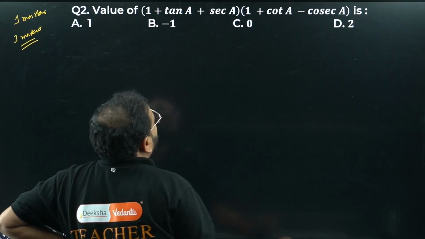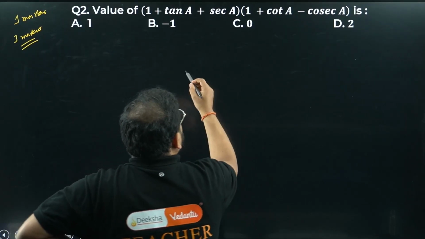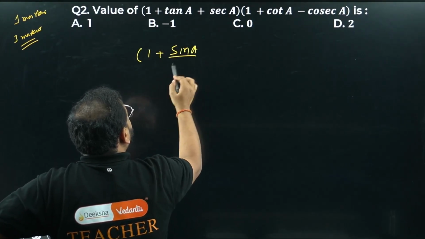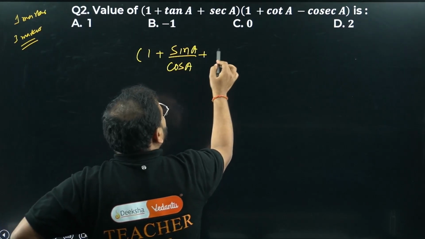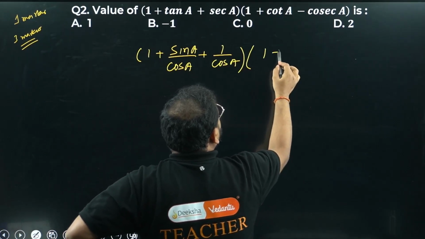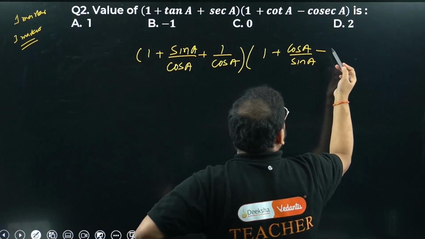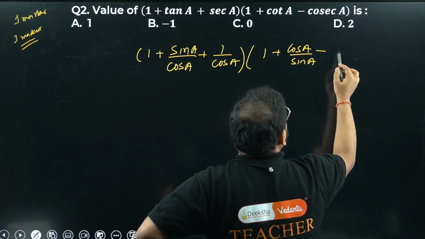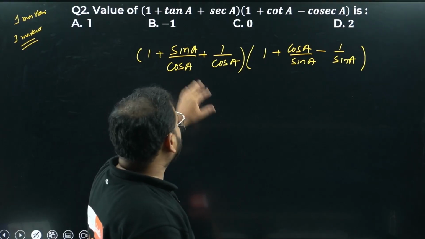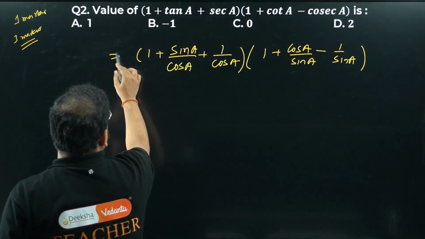Okay, so I can expand tan and sec in terms of sine and cos. Same way cot and cosec in terms of sine and cos. So let's see what we can do. We can write this as 1 plus tan A is what, sir? Sine A by cos A. Sec A is 1 upon cos A. Same way over here, 1 plus cot A is cos A upon sine A, minus cosec A, which is 1 upon sine A. Confusion over here? Just writing all the ratios in terms of sine and cos. Agreed?